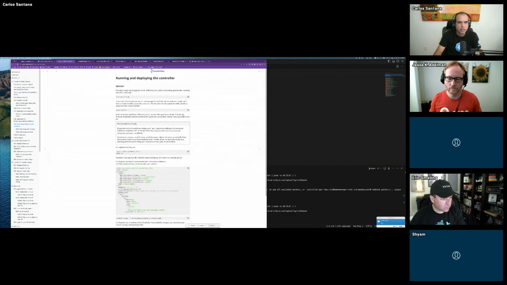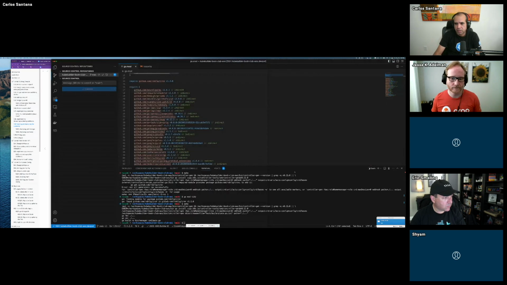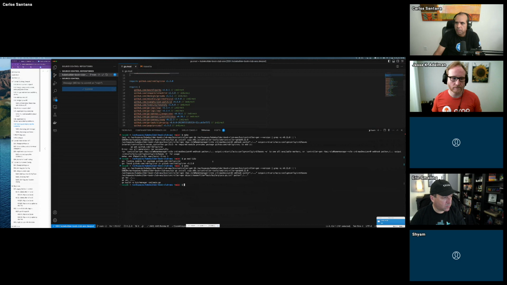What was the other thing? So the next step was running and deploying the controller. If people are a little bit lost, at the beginning we did the quick start, which was like run these 3 commands, and then it got it running. This one took longer because we're building it. So make manifests will build the manifest files.